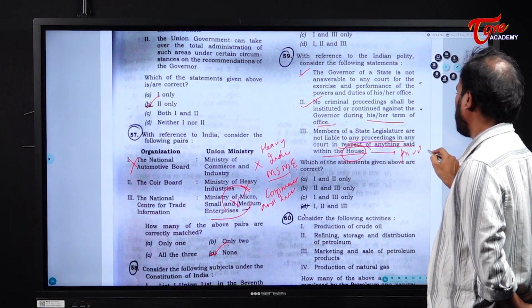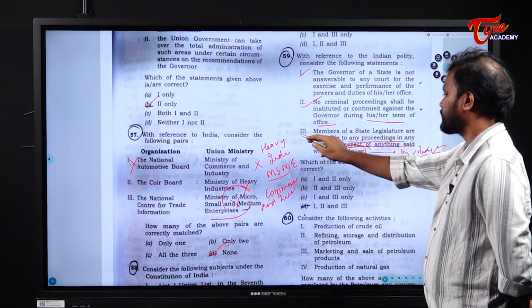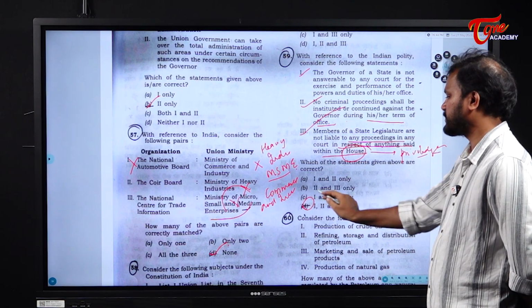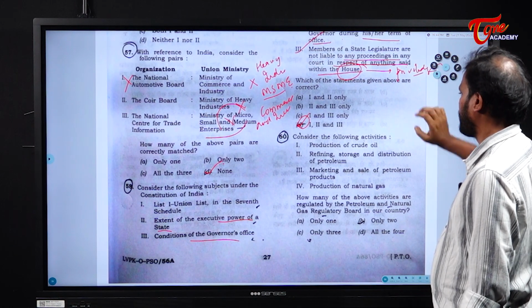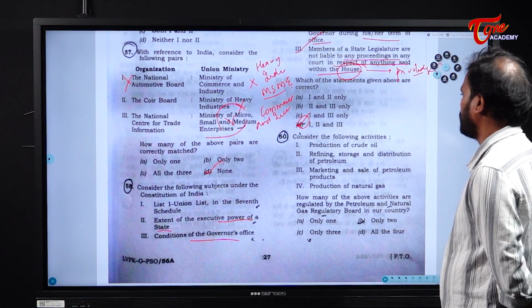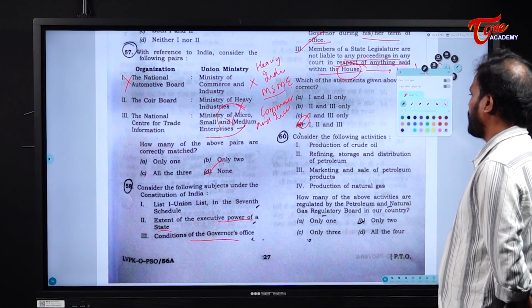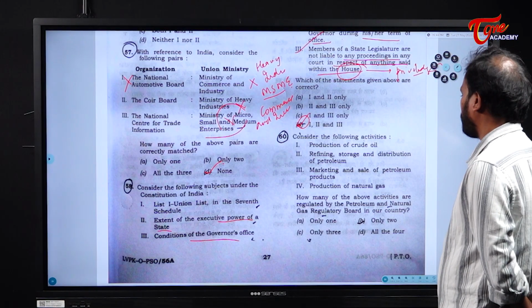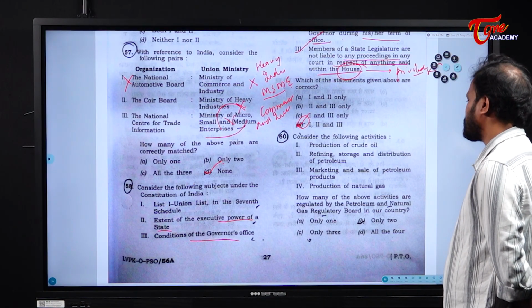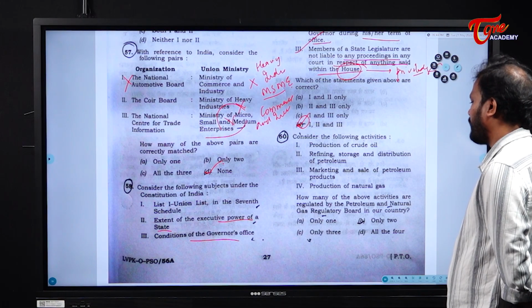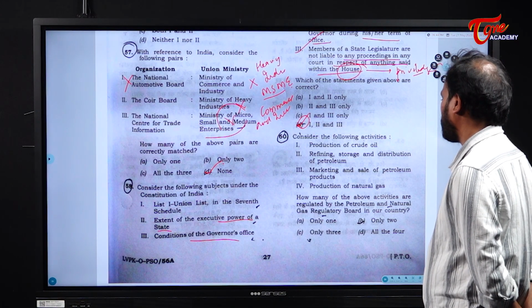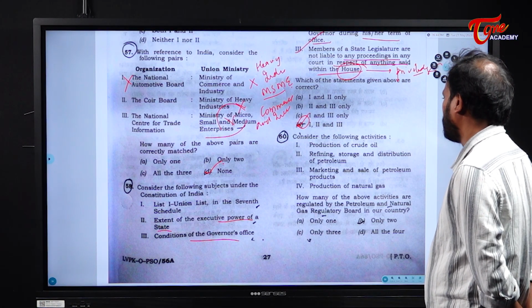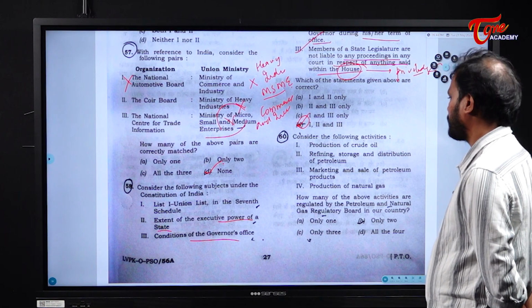We call it the parliamentary privileges. So statement 3 is also correct. Answer is 1, 2 and 3. Clear? Next. Consider the following activities: production of crude oil, refining, storage and distribution of petroleum, marketing and sale of petroleum products, production of natural gas. Now, how many of the above activities are regulated by the Petroleum and Natural Gas Regulatory Board in our country?